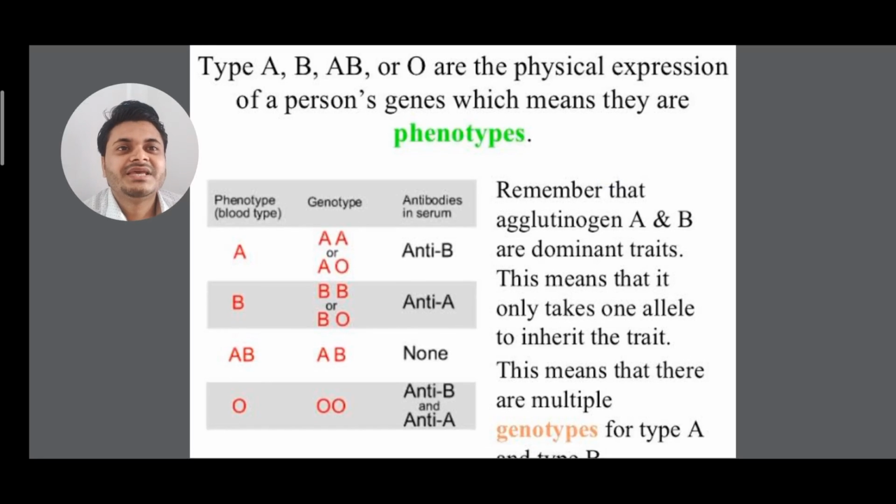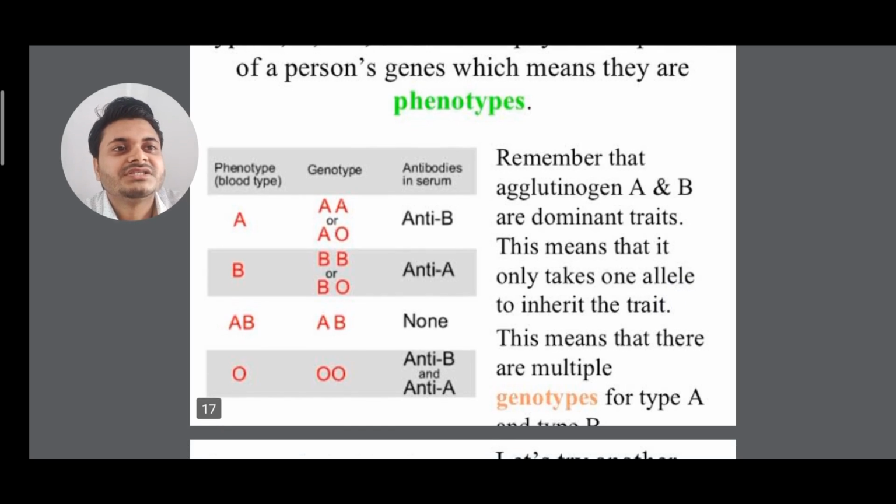So you can see type A, B, AB or O are the physical expression of a person's genes, which means they are phenotypes. Clear? The phenotypes of the blood, this one I have already explained: A, B, AB, O. The genotypes are present here. For A blood group, the antibodies in the serum are anti-B. For B blood group, it's anti-A. For AB blood group, it's none. And for O blood group, it's anti-A and anti-B.